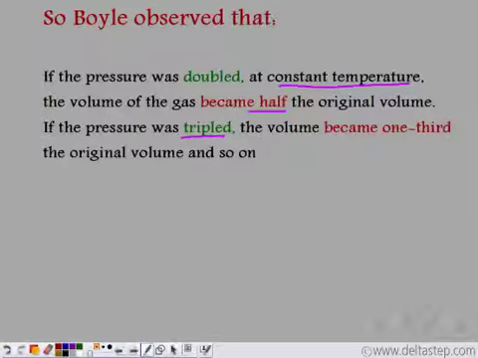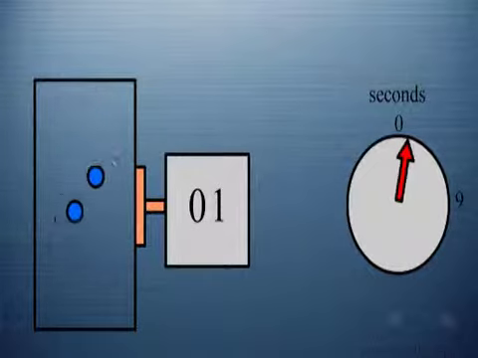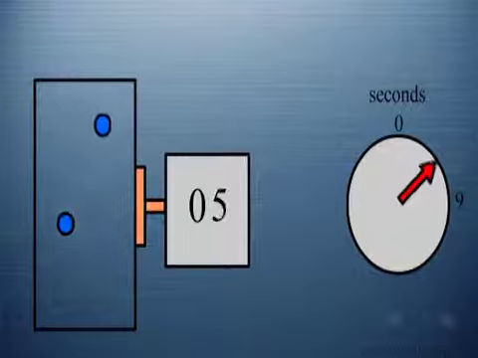So as the pressure was doubled, volume became half. As the pressure was tripled, volume became 1/3. So based on this, as we have seen already from this experiment, that is a gas enclosed in a container.